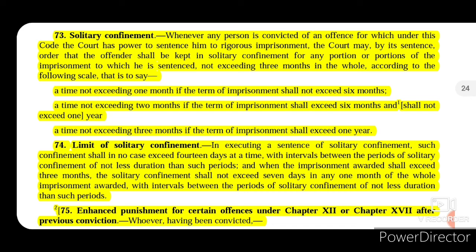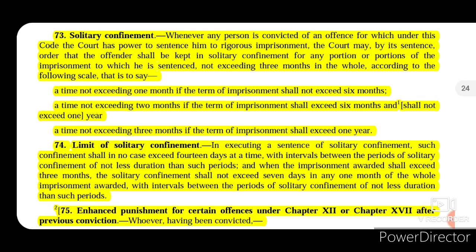Now section 74 talks about limit of solitary confinement. It says, in executing a sentence of solitary confinement, such confinement shall in no case exceed 14 days at a time. So section 73 says that the maximum period of solitary confinement will be 1 month when the actual imprisonment does not exceed 6 months, and it will be 2 months when the actual imprisonment is within 6 months to 1 year, and it shall not exceed 3 months where the imprisonment is for any term exceeding 1 year.